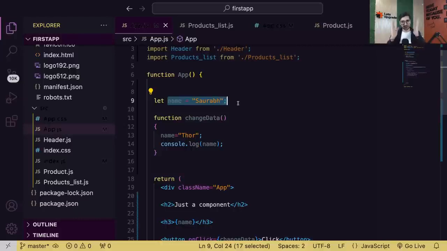So guys, definition wise, state is nothing but data of a component, but make sure that it works like state, so that if it changes, the component reacts to it. You have to create it with a different, proper syntax. This is just a normal variable; this will never create a state variable. Is that clear, guys? So now let's see how to create a state variable.